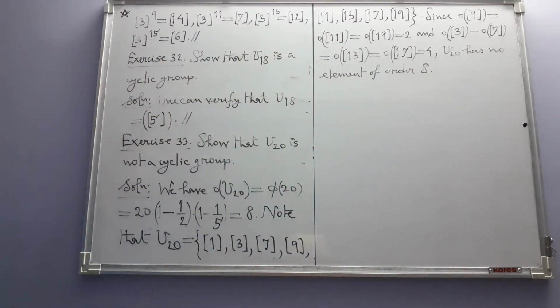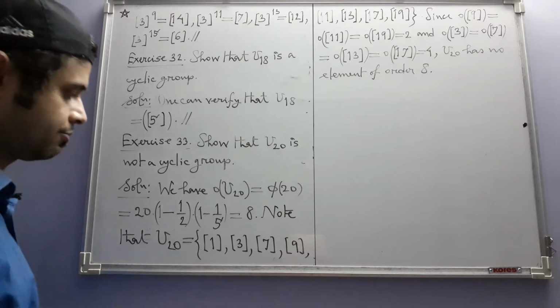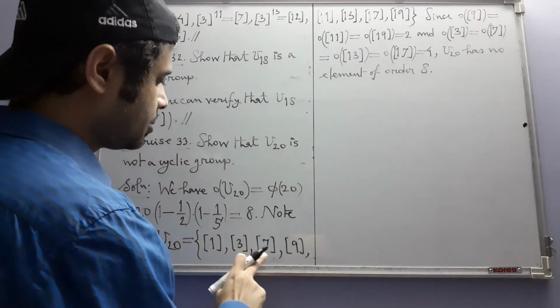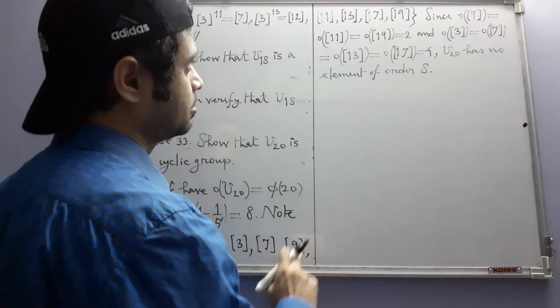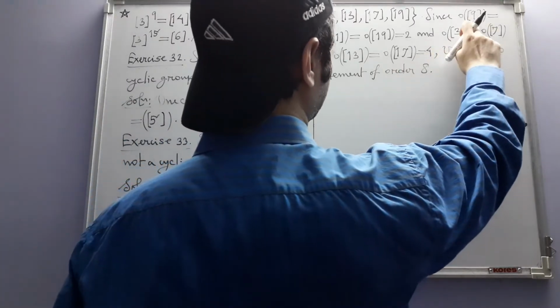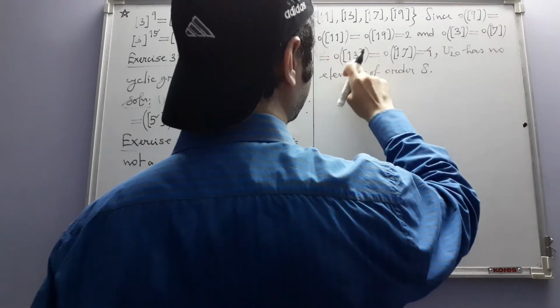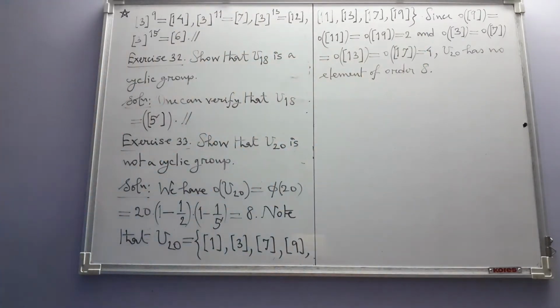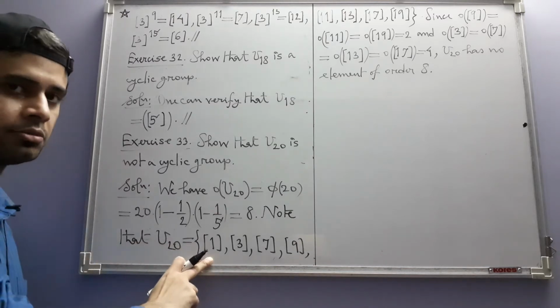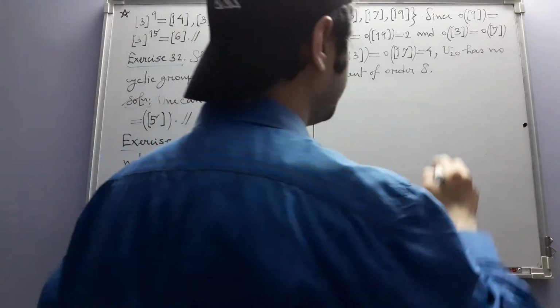Let us quickly verify whether we have covered all the elements. 3, 7, 9. 11, 19, 13, 17. Yes, we have covered all the elements. And of course the identity element 1, whose order is 1.